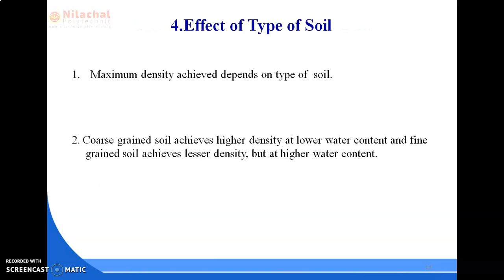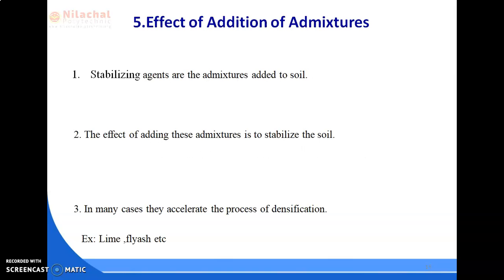Number 4, effect of type of soil. Maximum density achieved depends on the type of soil, and the maximum dry density achieved corresponding to a given compactive energy largely depends upon the type of soil. Well-graded coarse-grained soils attain a much higher density and lower optimum water contents than fine-grained soils, which require more water content for lubrication because of the greater specific surface. So this is the effect of type of soil.